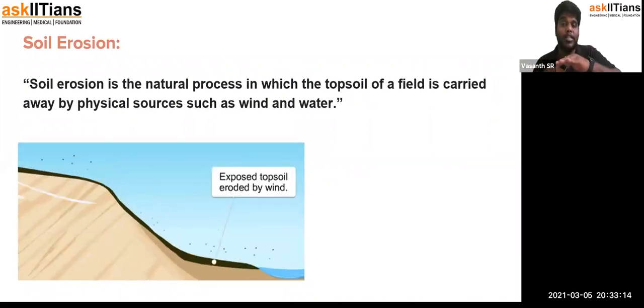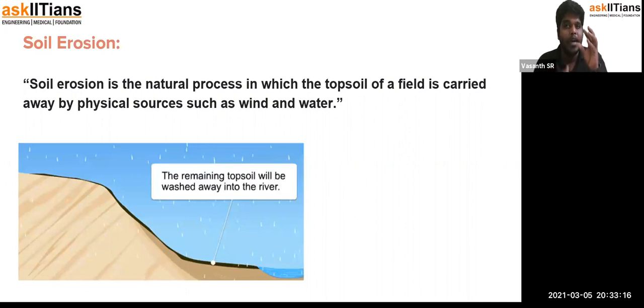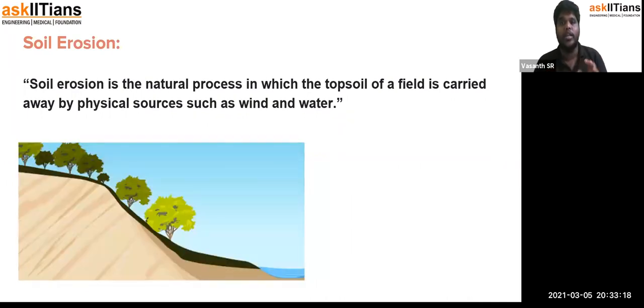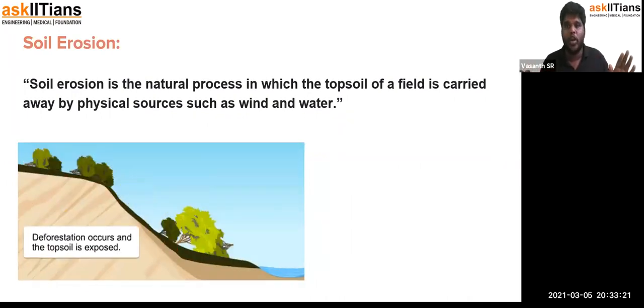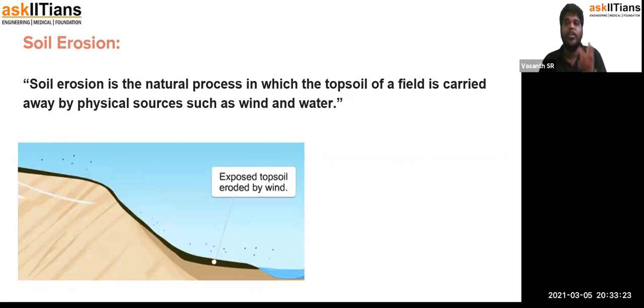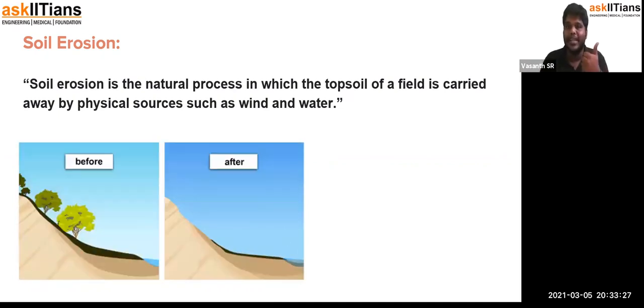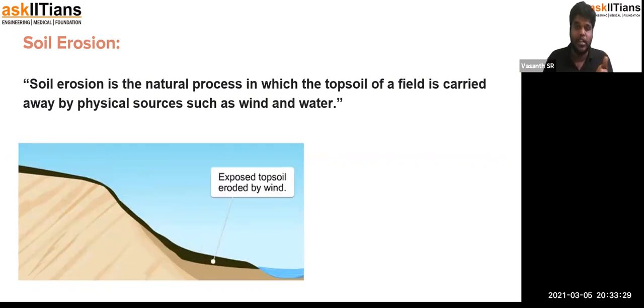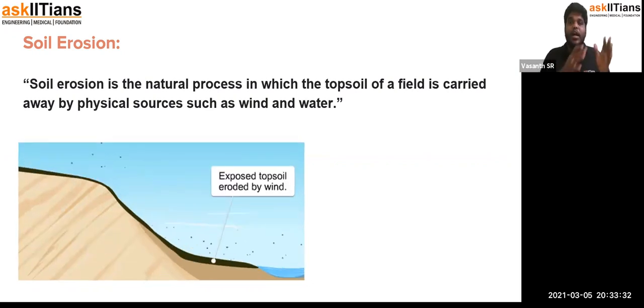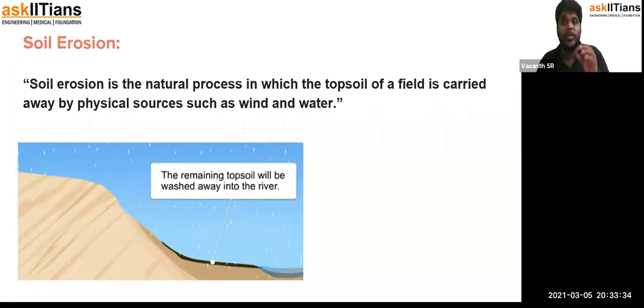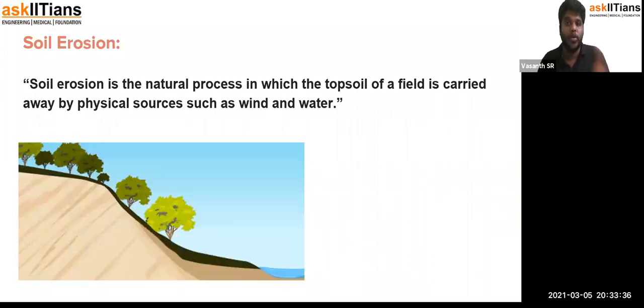And the problem is that the land's most abundant organic material will be totally lost, and there will be no life form. So it will not be easily possible to get a plant grown in that region. That results in a complete erosion of the topsoil, which will not suit a plant to be growing in that field.